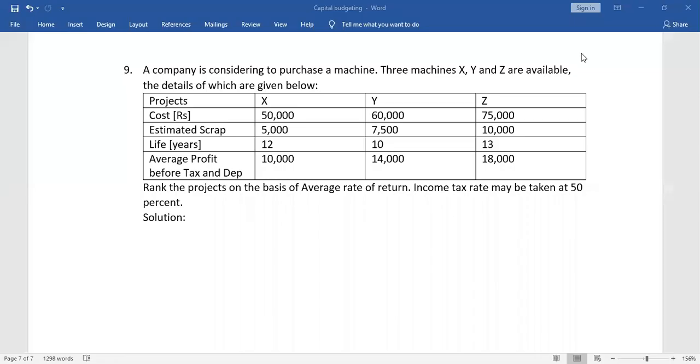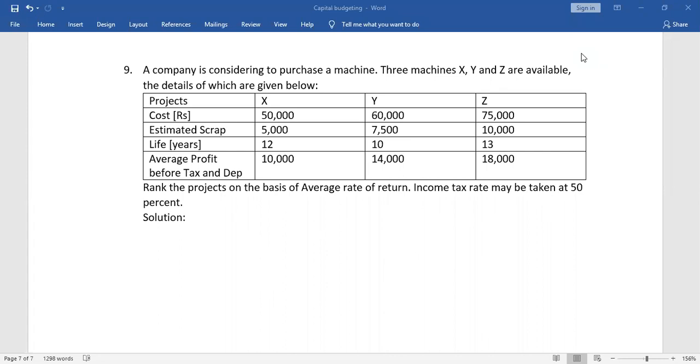So this is the sum we will be doing today. A company is considering purchasing a machine. The company is interested in purchasing a machine, and there are three machines X, Y and Z, the details of which are given below. Now, we are doing the chapter capital budgeting, wherein capital budgeting is a decision making technique which is used by companies to make an investment decision or to invest in a project.